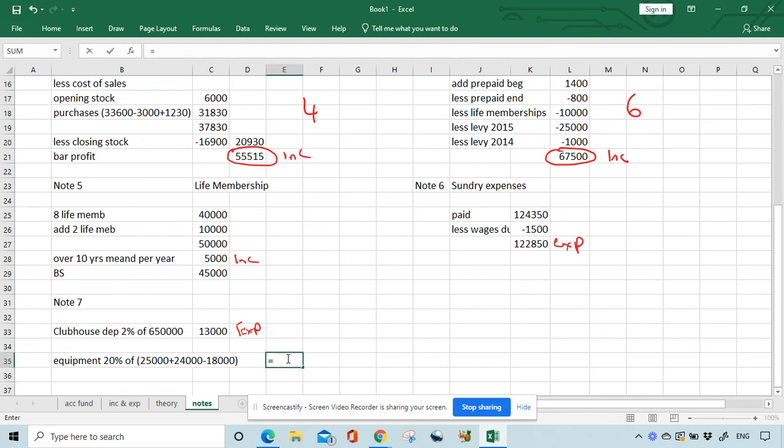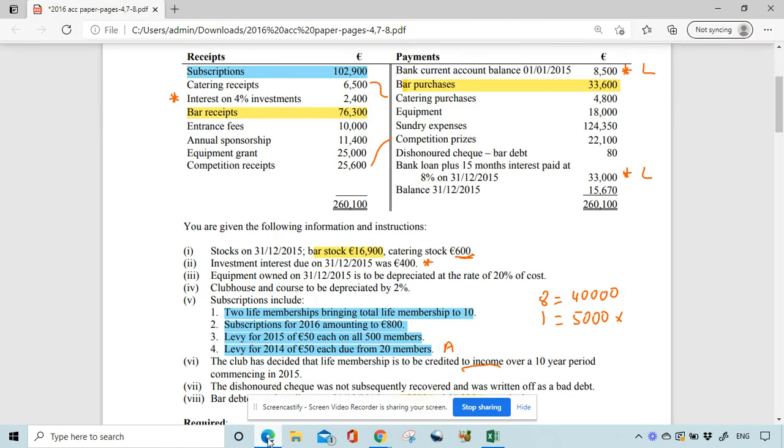So let's do the calculation. 25,000 plus 24,000 minus 18,000, all of that multiplied by 0.2. Okay, no, that is not right.